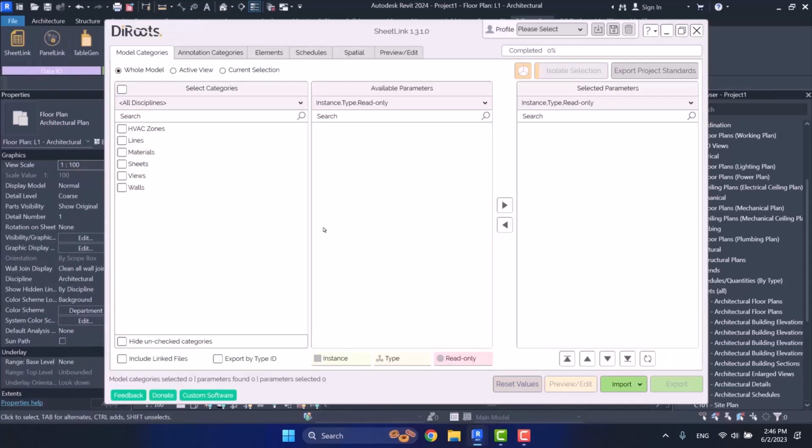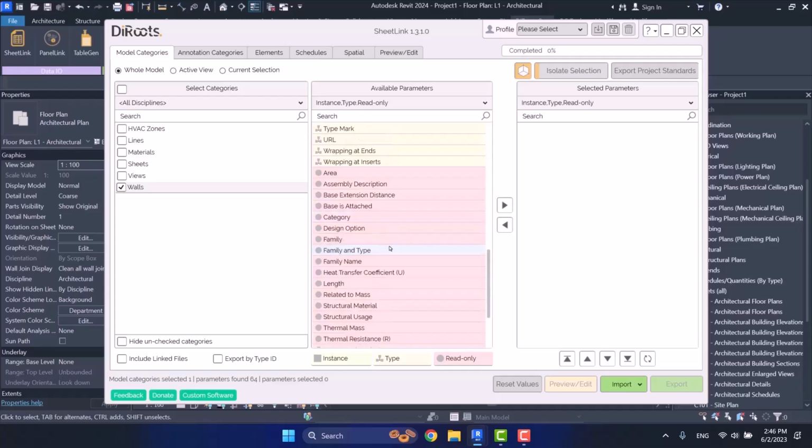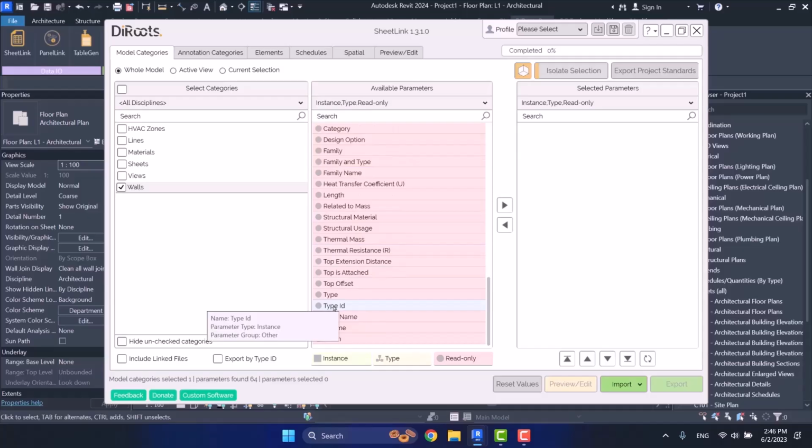This time I want to do something else. I say my category is wall. I sort these as well. And here, from down here, from read-only parameters, here I choose type ID. Is that right?